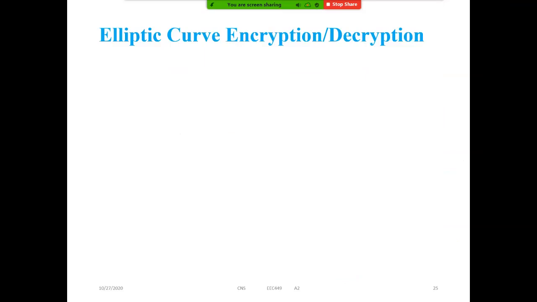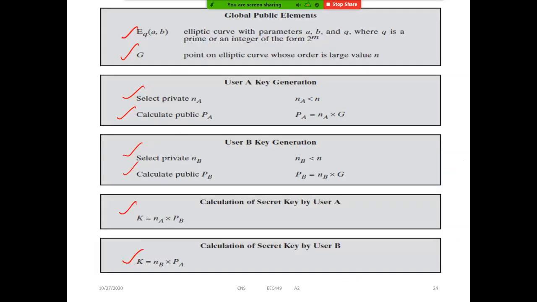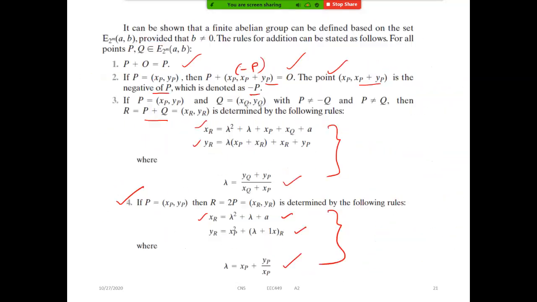Sir, how is it different? Like you said before, the key exchange algorithm, no, sir. Yeah. The process is different. There we will use the exponentials, etc. But here, the multiplication or product or additions, the rules are different. That we have already seen.